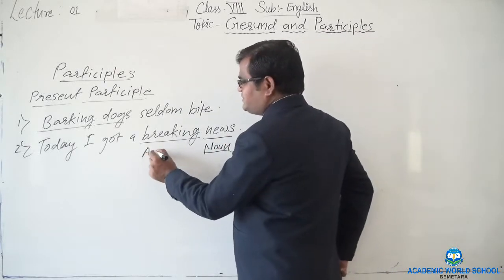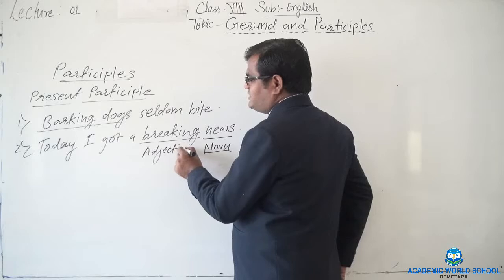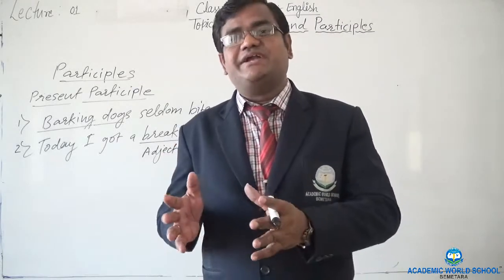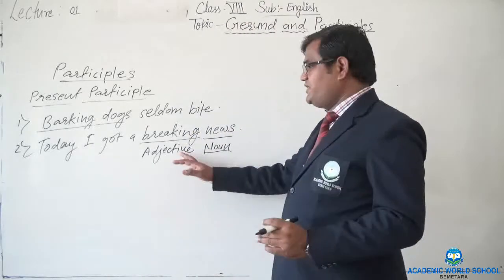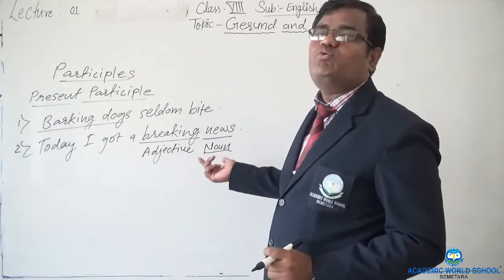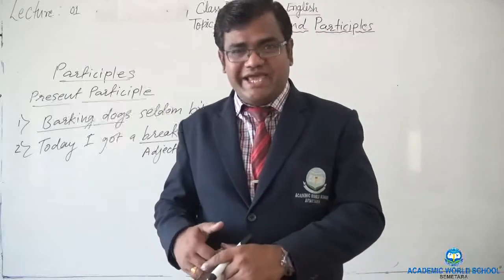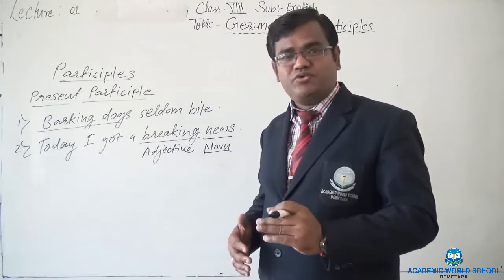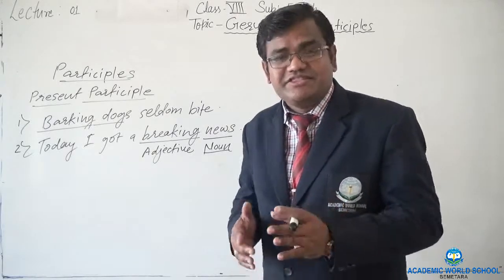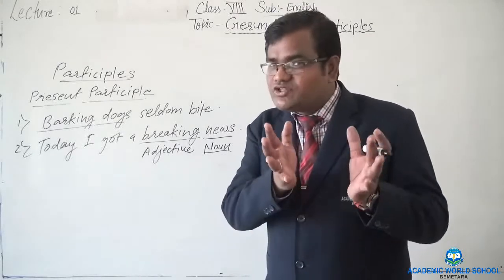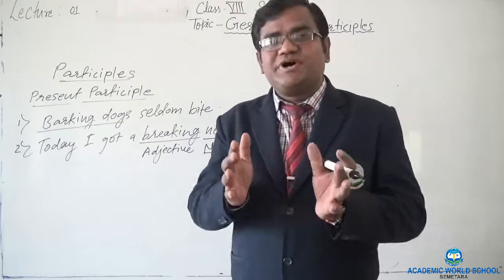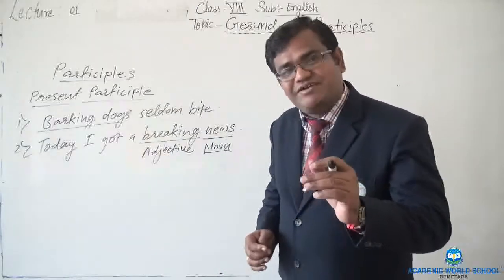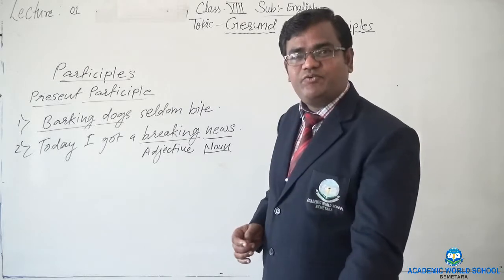So breaking is the adjective here. It can be anywhere. It can be in the subject. It can be at the object also. But definitely you will always find two words here. Traveling bag, right? Or it may be that one popular movie, the burning train. The train which is burning. So the ing word is functioning as an adjective, and therefore we call it the present participle, right? Isn't it very easy?